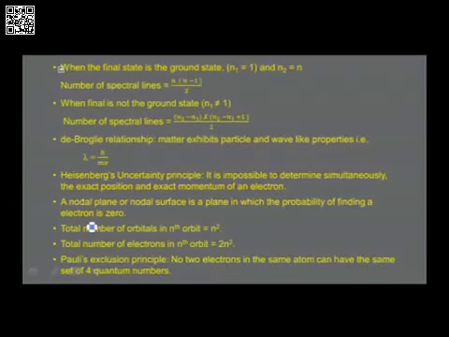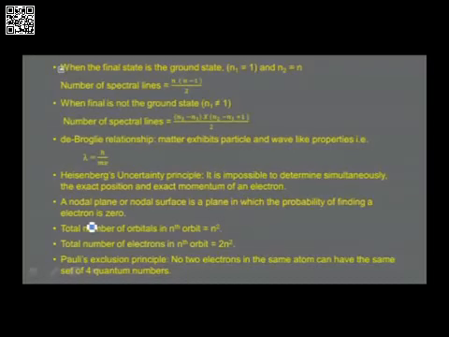These two are the important formulas. Questions on this are repeatedly asked in NEET and CET exams. Therefore, any student has to concentrate on these formulae. De Broglie relationship, which talks about the particle and the dual nature of the electron, says matter exhibits particle and wave-like properties. That is, lambda is equal to h by mv. Lambda is the wavelength, h is Planck's constant, m is the mass, and v is the velocity.